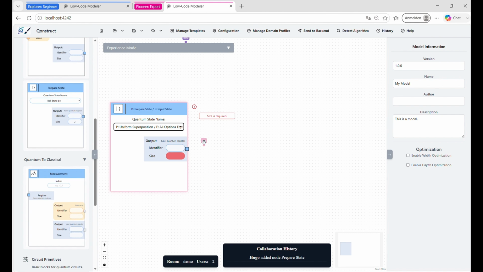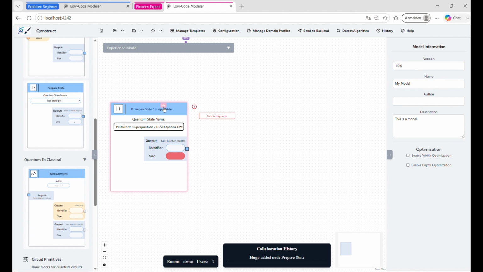Hugo is an expert, so he sees the label prepare state in uniform superposition, while Bob, who is a beginner, sees input state and all options are equal. The labels are merged into a mixed view to allow the users to understand each other's vocabulary, but also to reduce ambiguity. So we now have our first state, the uniform superposition, which means that all options are equally possible.